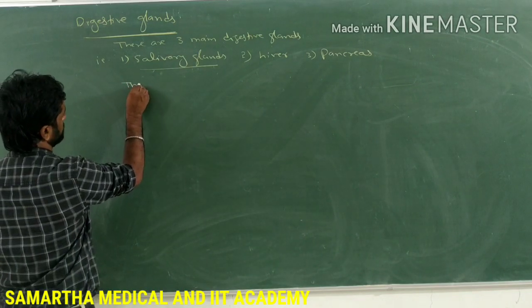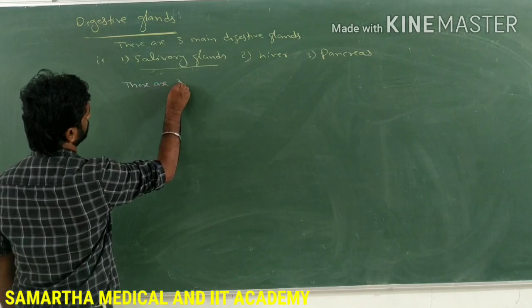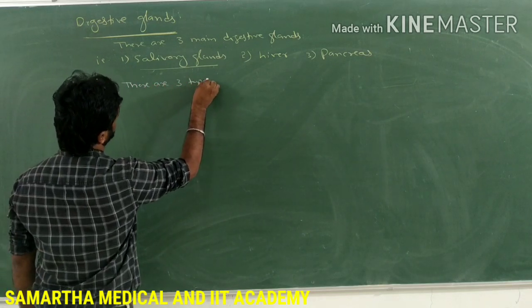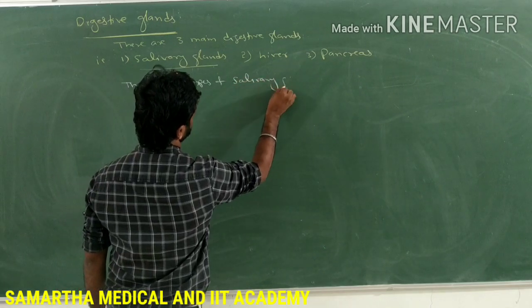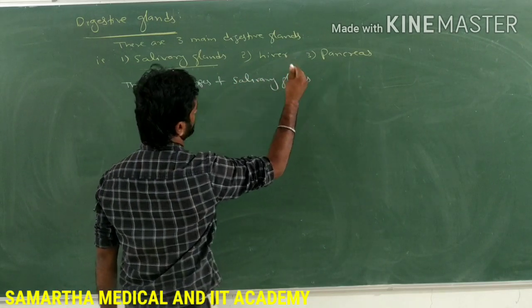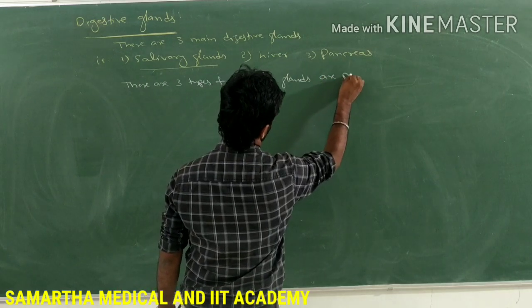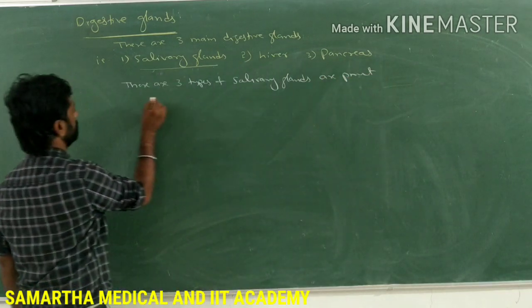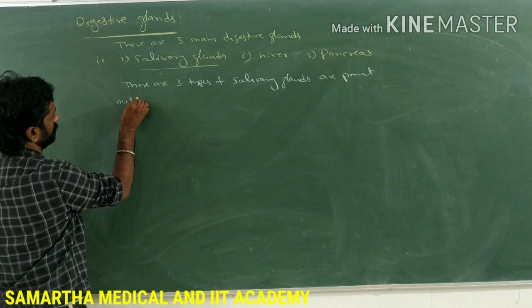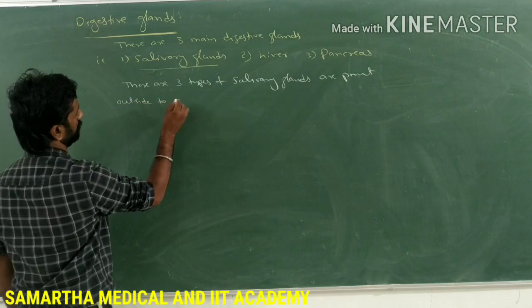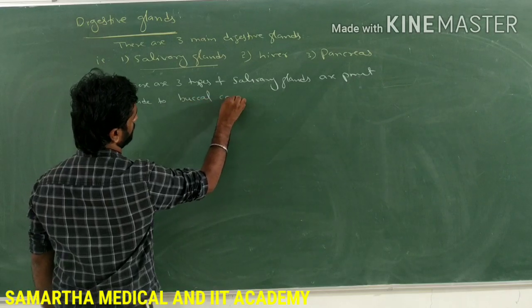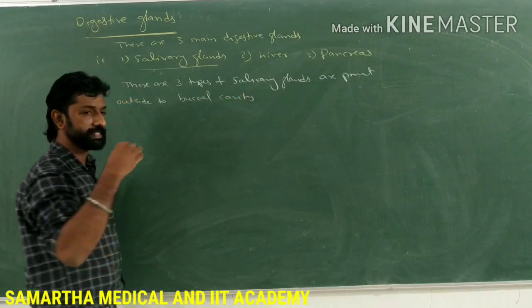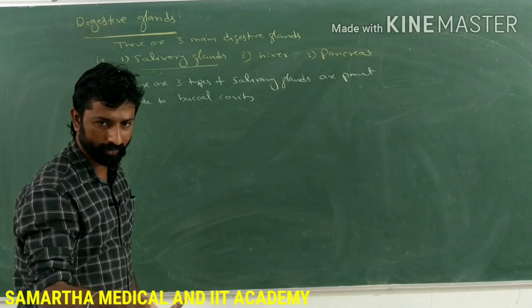Where are they present? Outside the buccal cavity, so that they can secrete the saliva into the buccal cavity only.